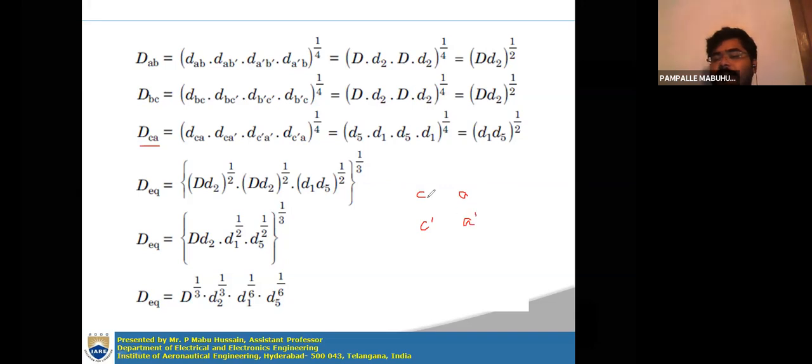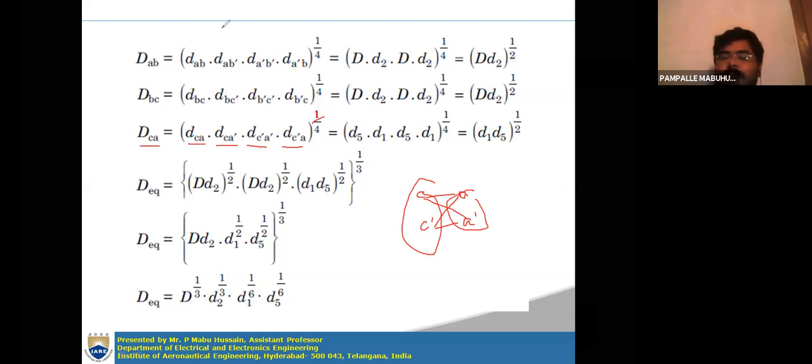So all mutual means C to A, C to A dash, C dash to A, and C dash to A dash. So distance from C to A, distance from C to A dash, distance from C dash A dash, distance from C dash A, whole to the power of 1 by Mn, right? Mn is 2 into 2, 4.